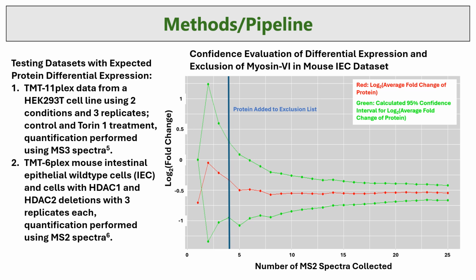Here is an example of how our algorithm will work. Here we look at our protein from the mouse IEC dataset. In red, we have our log2 average fold change of the protein, and in green, we have the calculated confidence interval for each spectra collected for this protein. Once the confidence interval meets the requirements that the protein can be excluded, this will prevent any further redundant data collection on this protein where we see the quantification values do not change that much. This will ultimately save many resources within a mass spec experiment.